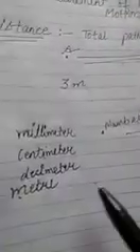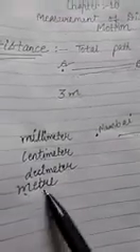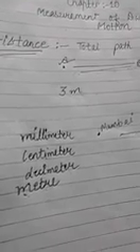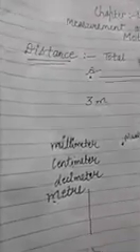So for measuring these small and large lengths, we have other units of length: millimeter, centimeter, decimeter, then meter. We will proceed downwards and there will be kilometer.